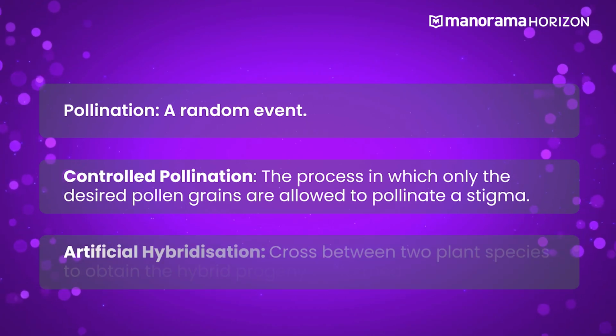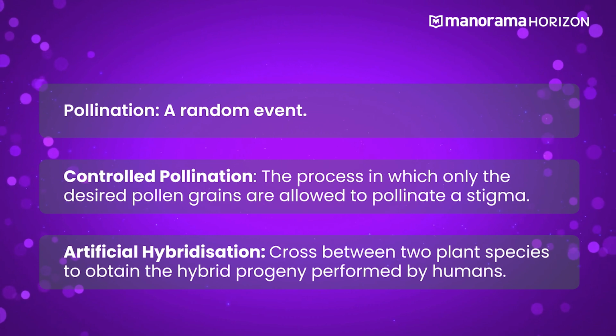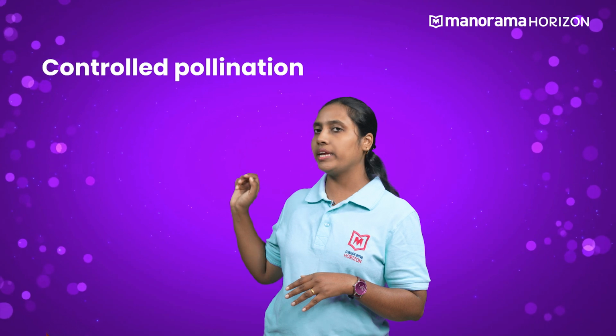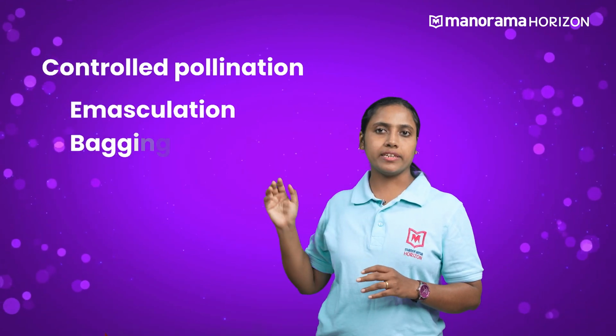When the crossing between 2 plant species to obtain the hybrid progeny is performed by humans, it is called artificial hybridization. Now here is a question. How is controlled pollination done in artificial hybridization to ensure the falling of desired pollen grains on the selected stigma? Let's discuss. Controlled pollination during artificial hybridization includes 2 main steps. These are emasculation and bagging.